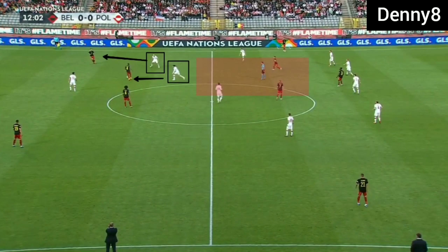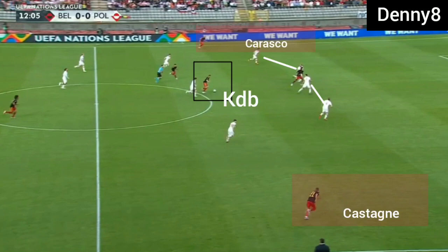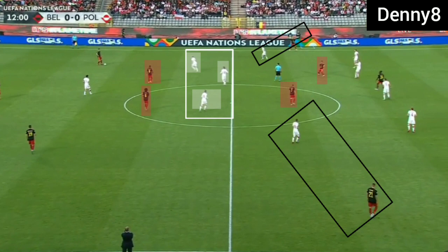As you can see here, space was being created for KDB, and wingbacks were free on the channel after the second line was bypassed, as Poland were defending in their back four. Belgium were outnumbering Poland in the midfield. Poland's second line was of 5 players.